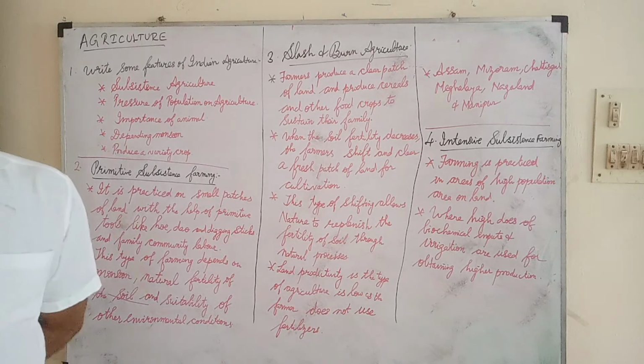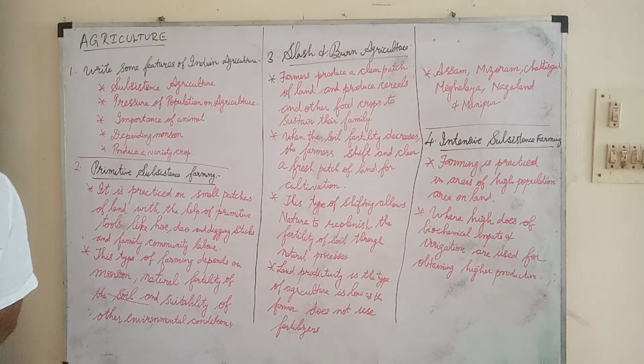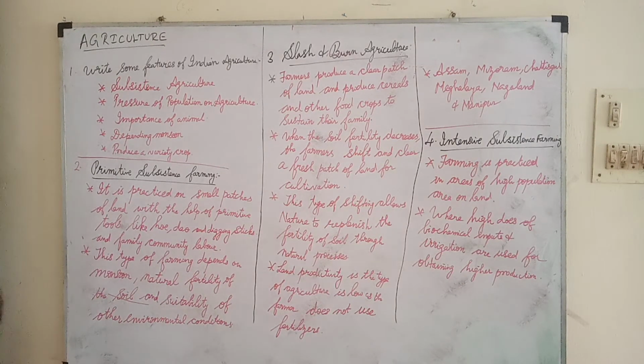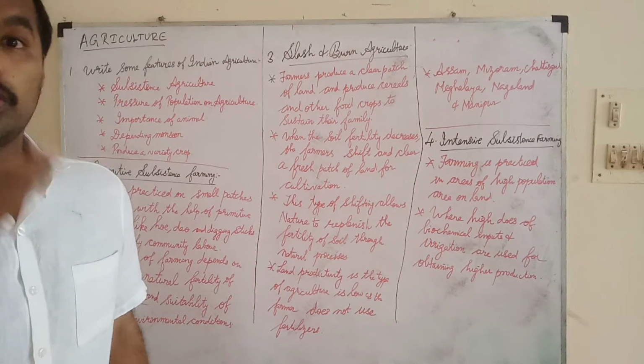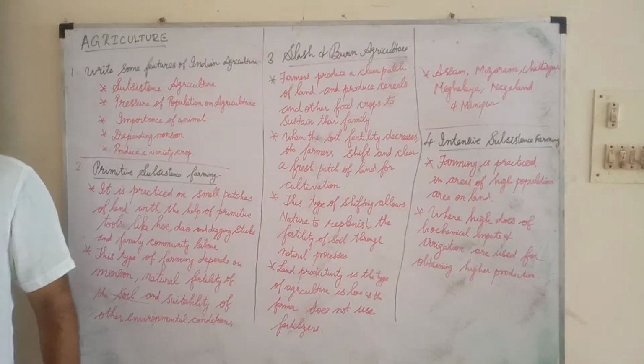Next one is pressure of population on agriculture. How much agriculture has been produced and for how many people this agriculture will be developed. So these are the things that have been mentioned. Then another feature is the importance of animals. And another thing is producing a variety of crops. That depends on the season and on the monsoon climate, so agriculture production will be more and more. So this is about the features of agriculture.